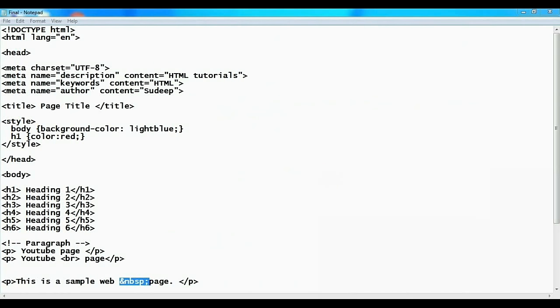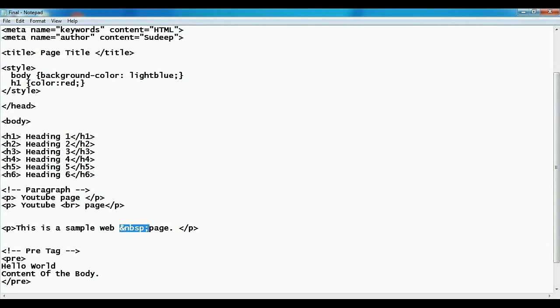So here is the final document which will cover all the tags discussed earlier. Now we are familiar with the doctype, the HTML tag, the language attribute, the head tag and all its elements, the body tag, and the heading tag.